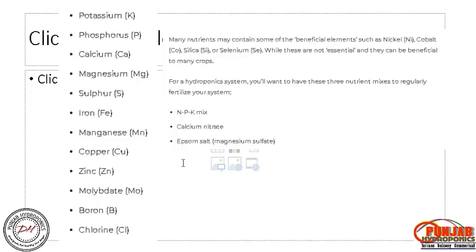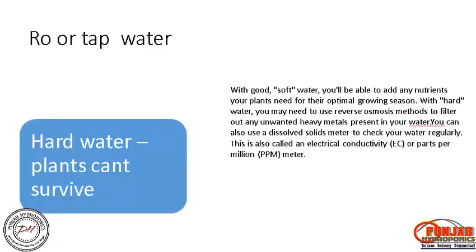If you are formulating a regular fertigation system, fertilizer for your crop system, then NPK, calcium nitrate and Epsom salt are common to all crops. So now the question arises: which kind of water should you use?